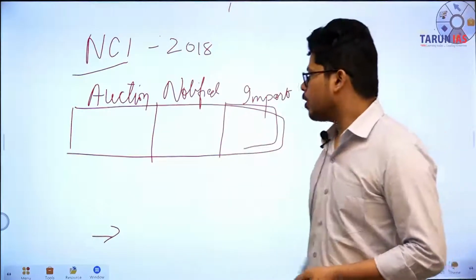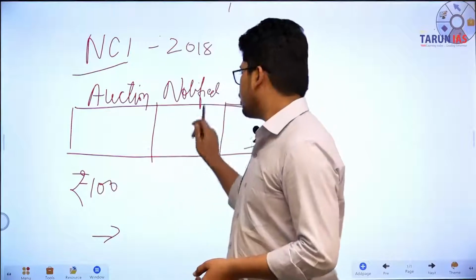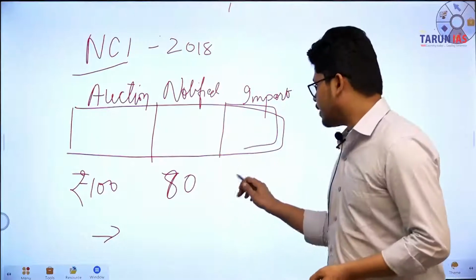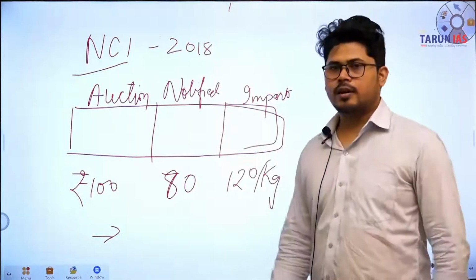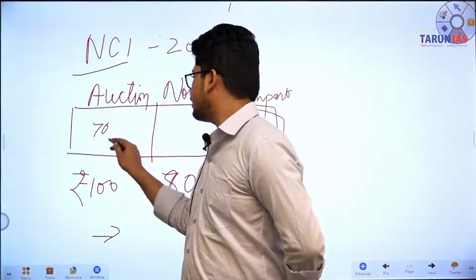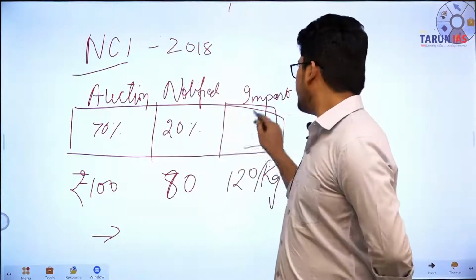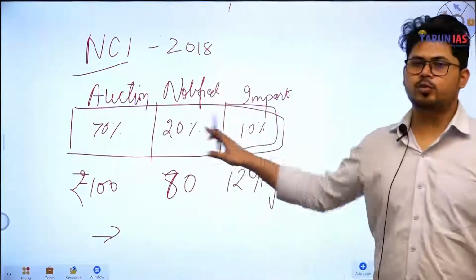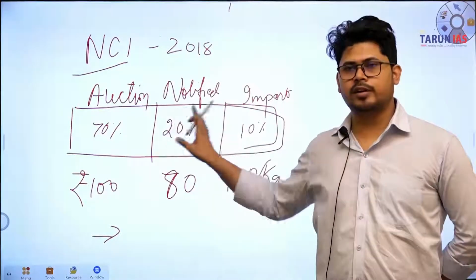For example, auction price, let's say, is 100 rupees per kg. Notified price is 78 rupees, for example 80 rupees per kg, and import price is 120 rupees per kg for coal. Now what the government did is put 70% weight on auction price, 20% weight on notified price, and 10% weight on import price. 10, 20, 70, that amounts to 100. This is one thing I'm telling you for example. This is only for demonstration. This is not in reality.